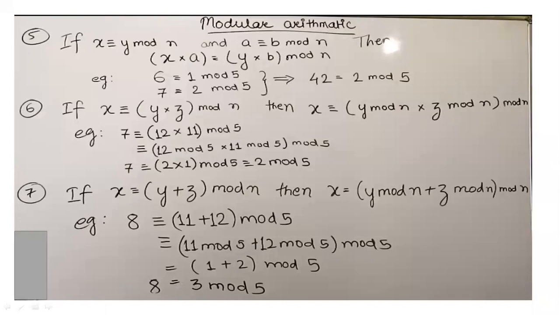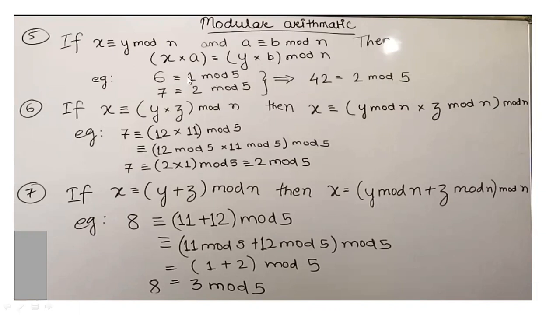The next one is what? x congruent to y mod n and a congruent to b mod n. Then, see how we have simplified this equation. x times a is congruent to y times b, x times a, y times b mod n.